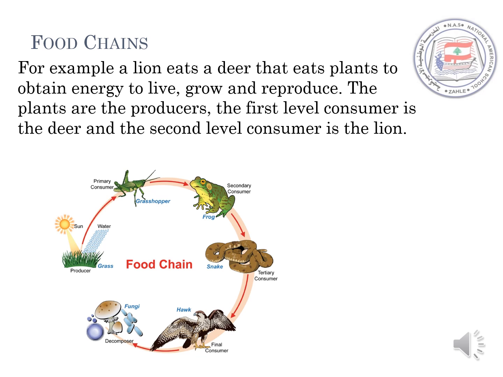Let's look together at the figure illustrated below. Can you spot the first level consumer, the second level consumer, and so on? As you can see, the first level consumer is the grasshopper. The producer is the plant or the grass. The second level consumer is called here the frog. However, the snake acts as the third level consumer. The final consumer is the hog, and then the decomposer will decompose the hog when it dies.